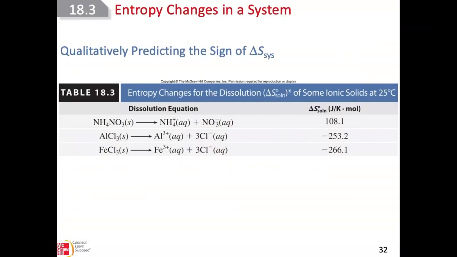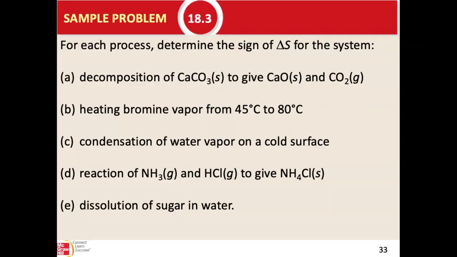So this is just a sample problem, also given to you in ALEKS, to predict the sign of delta S. Once again, the solid calcium carbonate forms the gas, heating of the bromine vapor, increasing the temperature, condensation. Condensation, you actually have vapors forming liquid. That should decrease the entropy of the system.